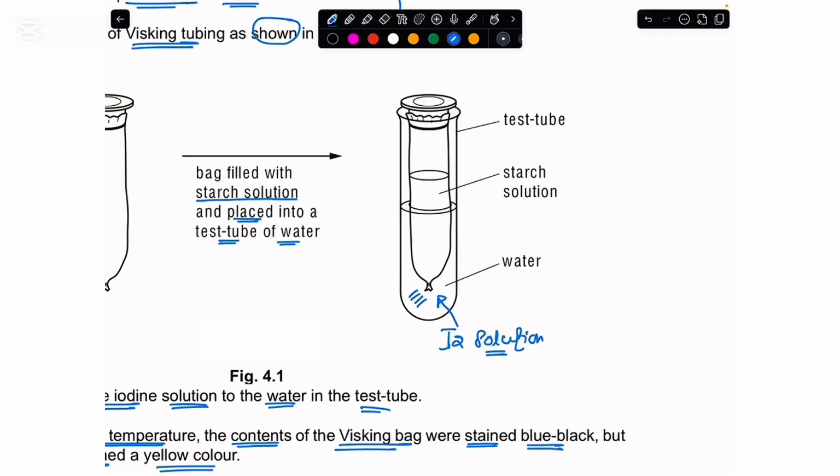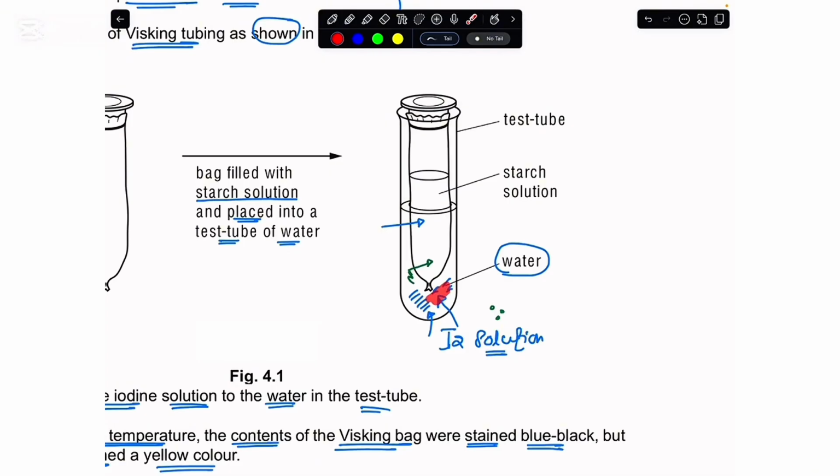Now, considering the fact that the iodine solution was available in the water which is surrounding the Visking bag, here the concentration of the iodine solution is higher, and within the Visking bag we do not have any iodine molecules as of now, so here the concentration of the iodine is lower. As a result of that, the iodine molecules would diffuse from the surrounding water into the Visking tubing, and at the same time the size of the iodine molecule was small enough that it allowed them to diffuse on the inside of the Visking bag, where they would come in contact with the starch and change their color to blue-black.